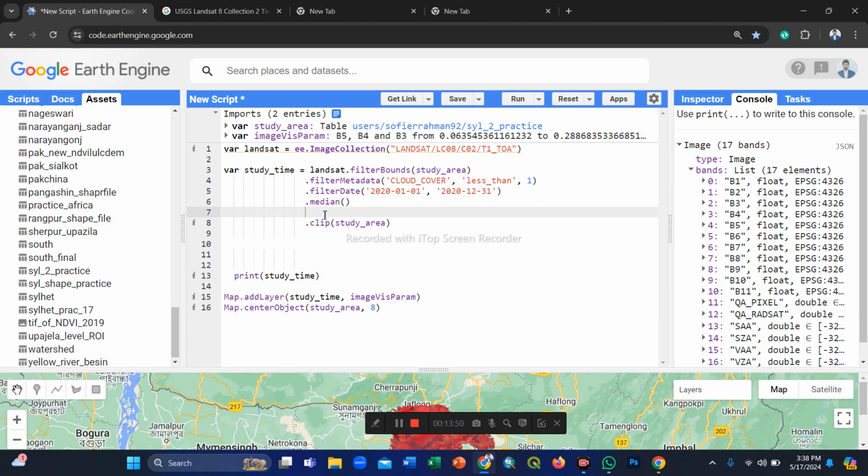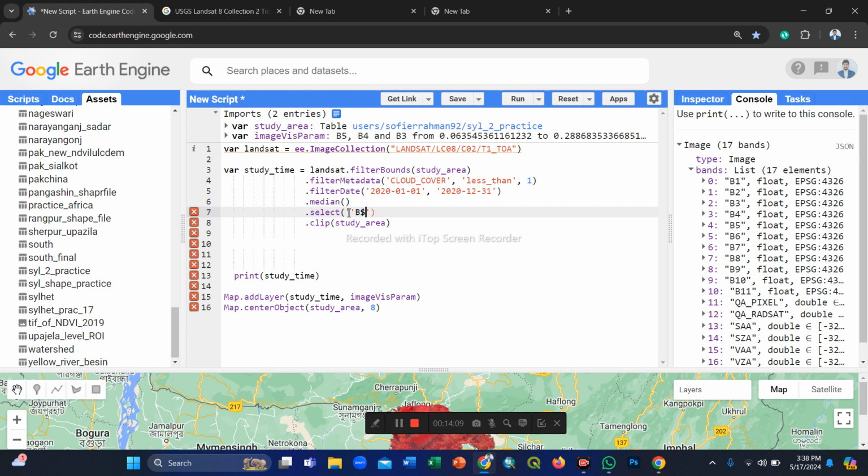So now we use the select function and select my required false color composite bands.